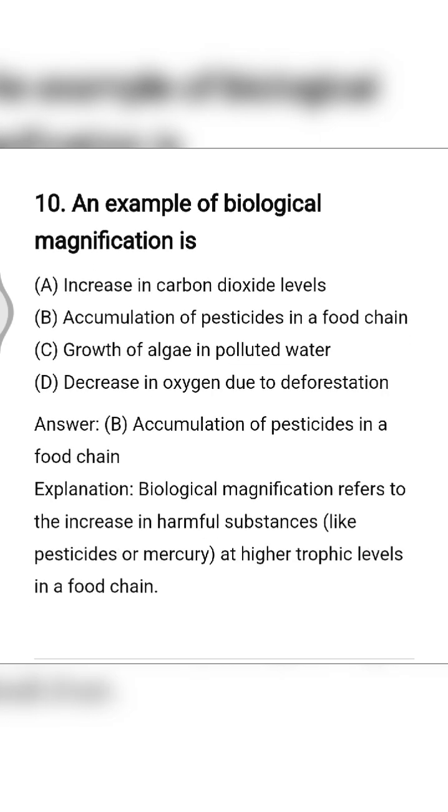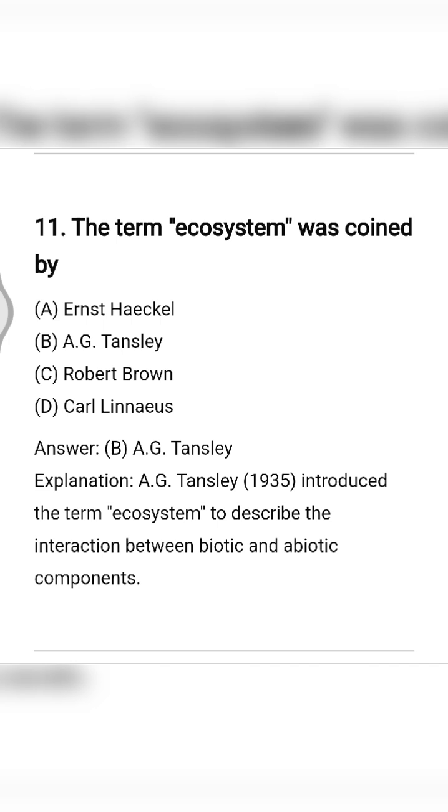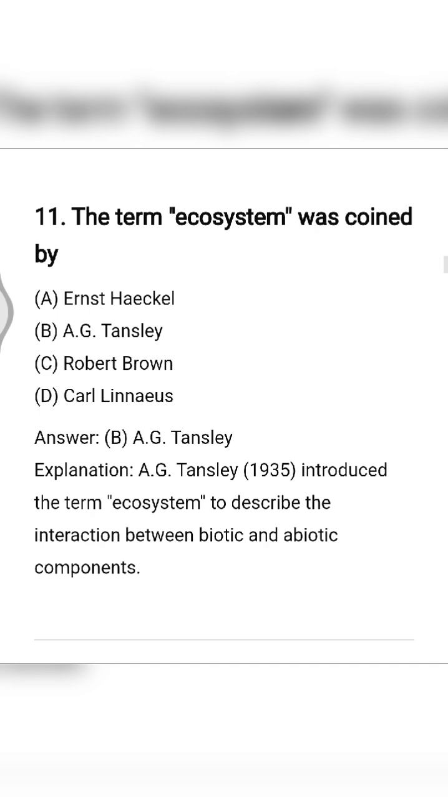Next is, an example of biological magnification is, option number B, accumulation of pesticide in a food chain. Biological magnification refers to the increase in harmful substances like pesticide, DDT or mercury at higher trophic levels in a food chain. The term ecosystem was coined by A.G. Tansley. Option number B is the right one.